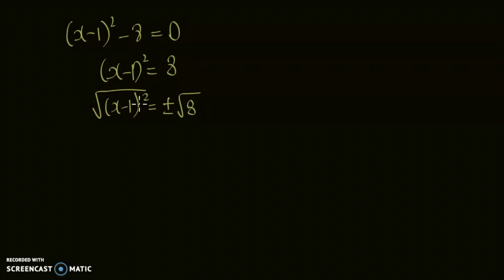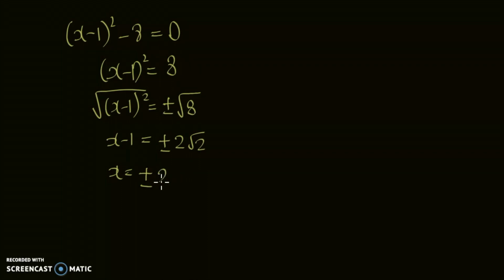If we take the square root of x plus 1 whole squared, you just get x plus 1, and the square root of 8 is plus minus 2 square root of 2. I'm going to move the non-value of x to the other side. So it will be minus 1 plus minus 2 square root of 2.